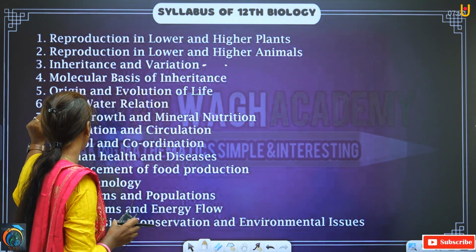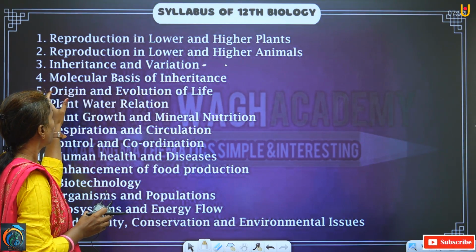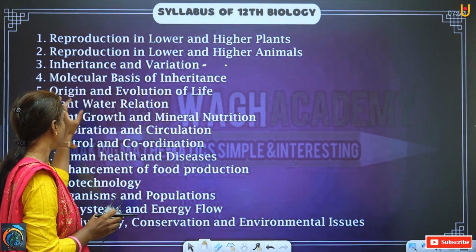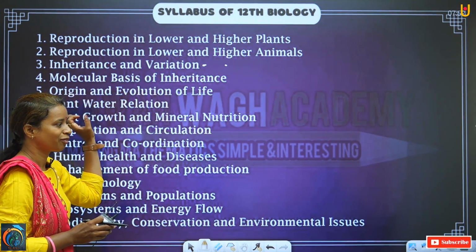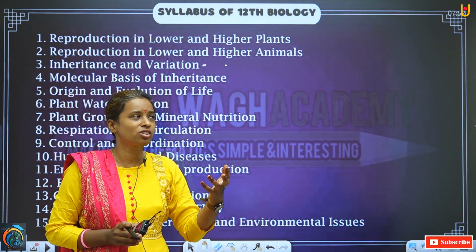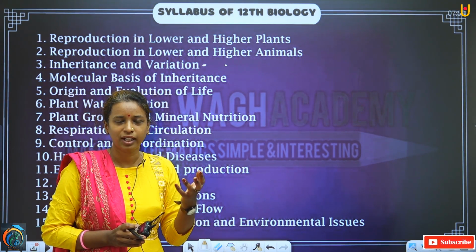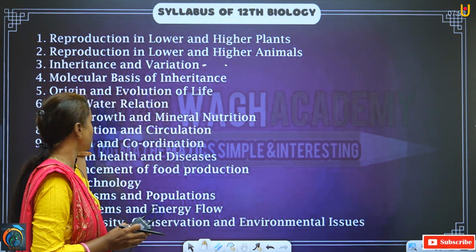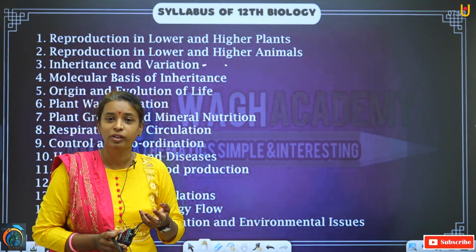Now the next chapter is origin and evolution of life. Again, what is meant by origin? Do you know, when we meet a stranger or a new person, what is that person asking us? He or she is saying, what's your native place?